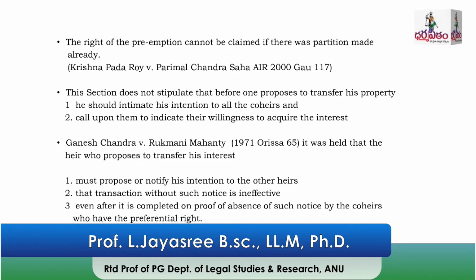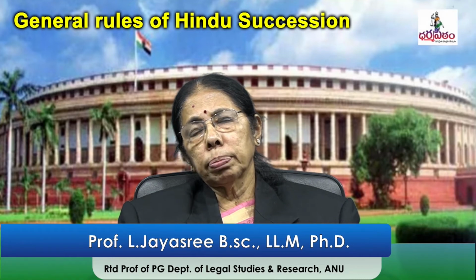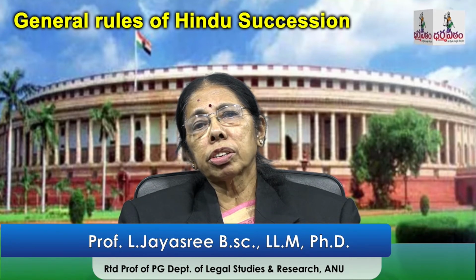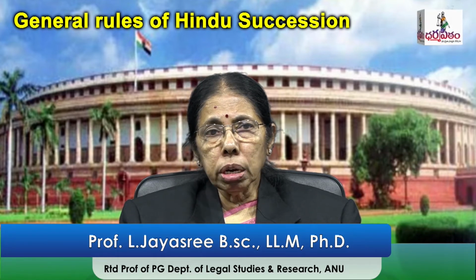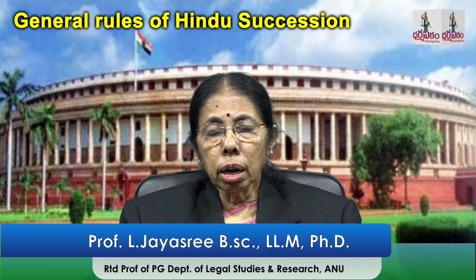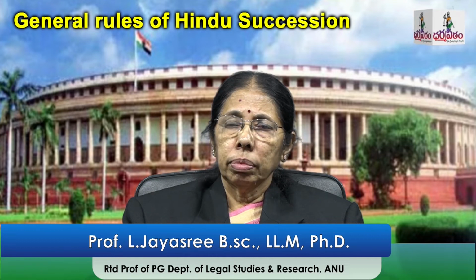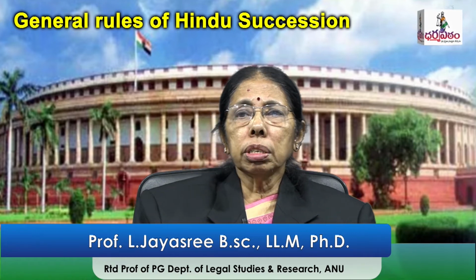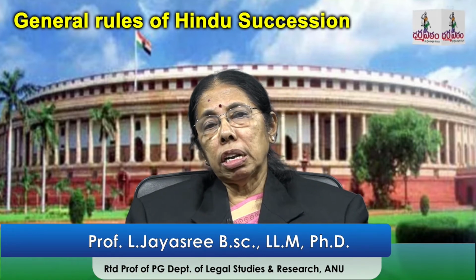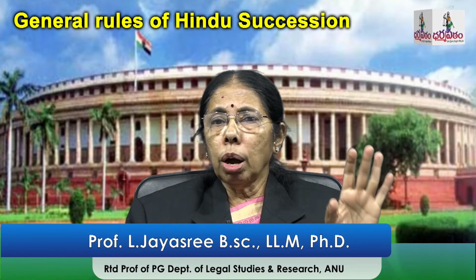If he transfers his interest to some third party without giving notice to the co-heirs, the whole transaction is ineffective. In the absence of notice to the co-heirs, the Orissa High Court held that even though the transaction is completed, it is ineffective. This is the preferential right to acquire property in certain cases. It is applicable only to class 1 heirs, and to immovable property and the business.